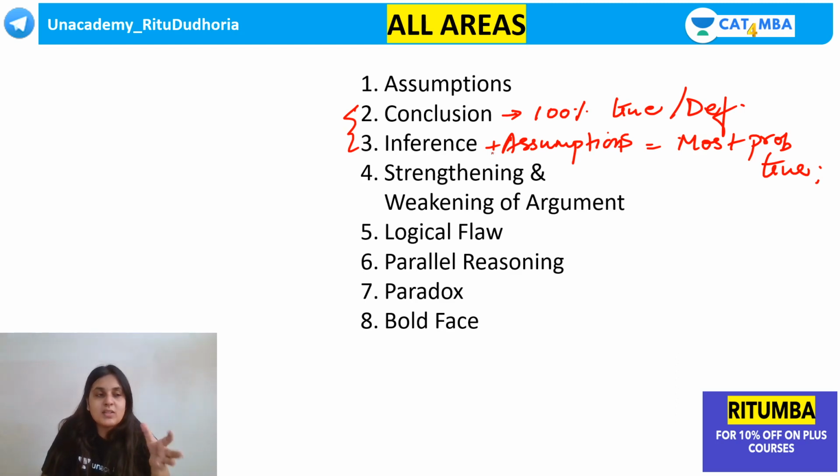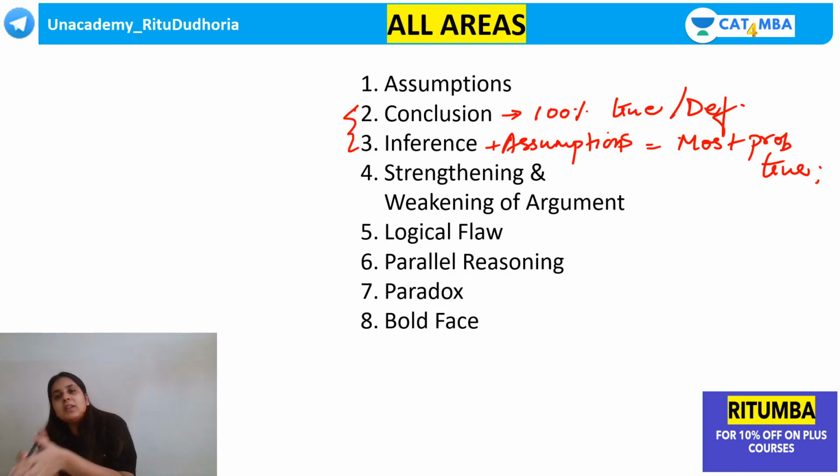Now, when I say, okay, suppose वो celebration का example जो मैंने आपको दिया था Mr. and Mrs. Verma का, if I say that they do not lead a happy married life, now that cannot be an inference because that's not most probably true. Correct. So inference is something which is most probably true. And conclusion is something which is definite.